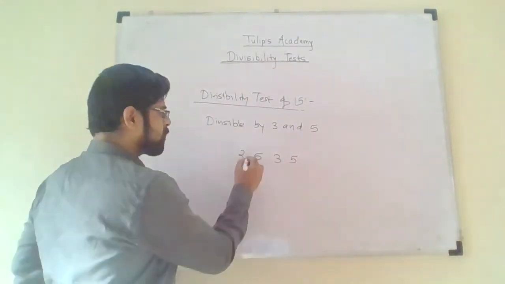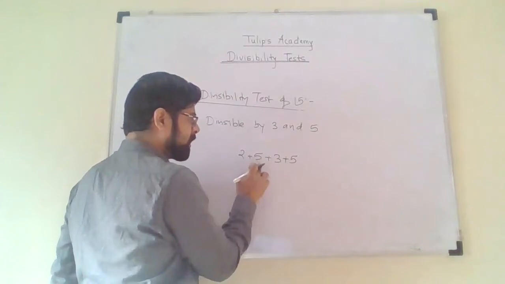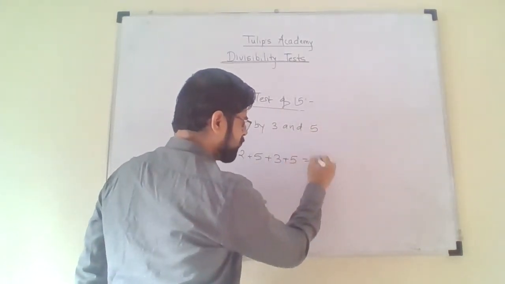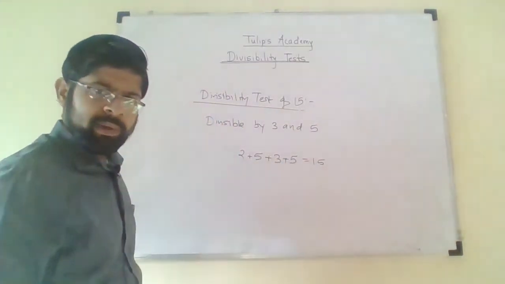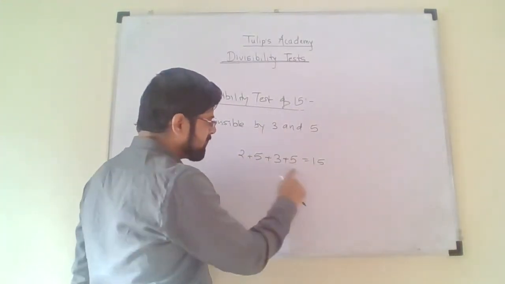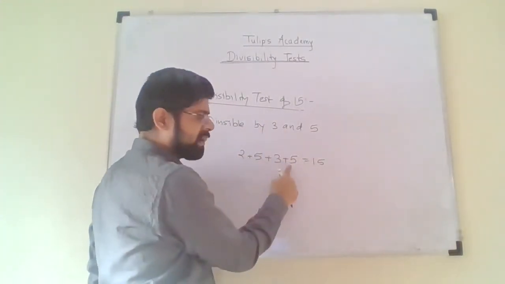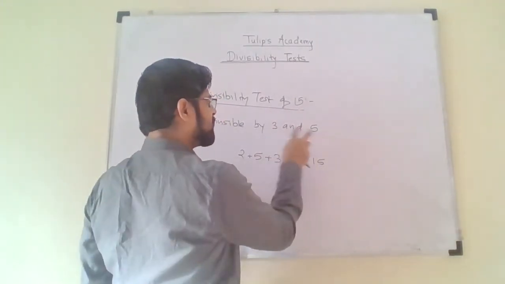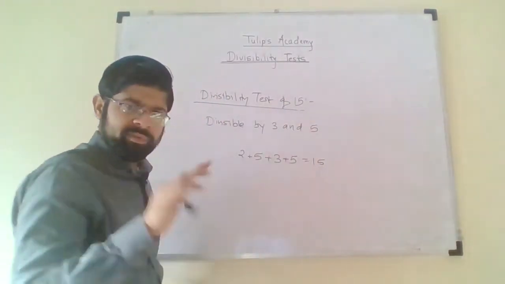So for that purpose, just go on adding the digits. So 2 plus 5 is 7, 7 plus 3 is 10, 10 plus 5 is 15, and 15 is divisible by 3. So this entire number is also divisible by 3. This number is divisible by 3, and as the number contains 5 at its units place, it is divisible by 5. At a time it is divisible by 3 and 5, therefore it is divisible by 15.